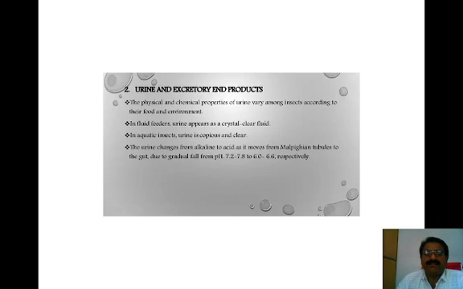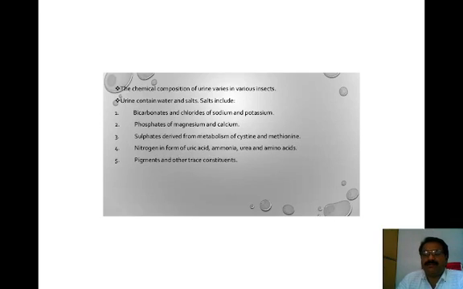The urine changes from alkaline to acidic as it moves from the Malpighian tubules to the gut, due to the gradual fall in pH from 7.2 to 7.8 to 6 to 6.6 respectively. The chemical composition of urine varies in various insects.